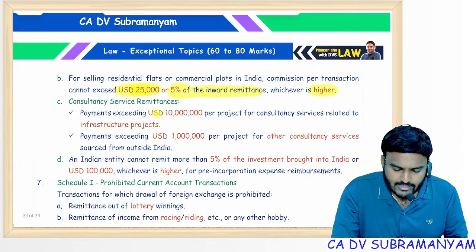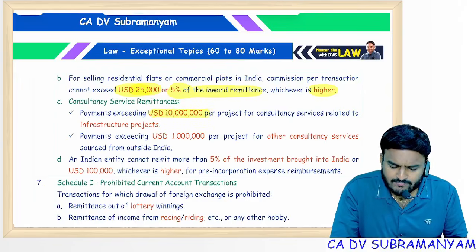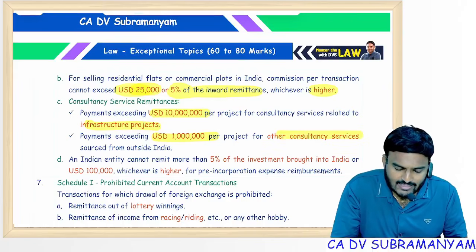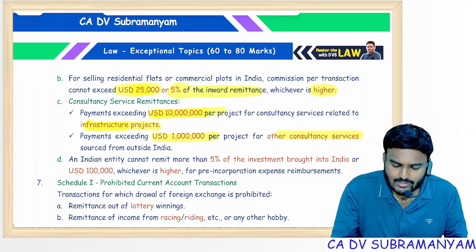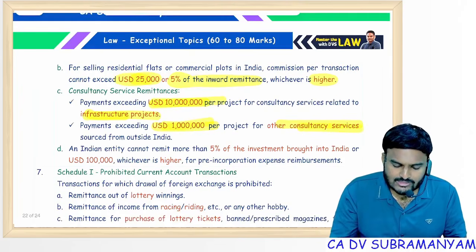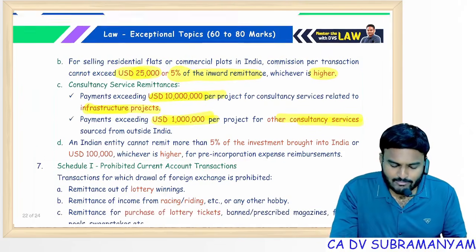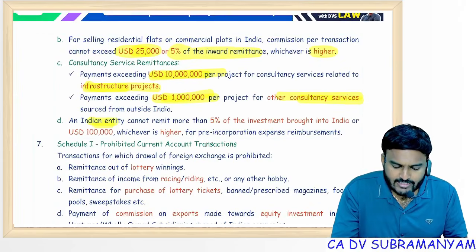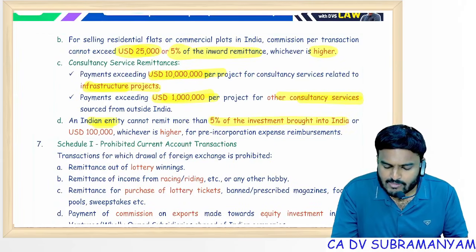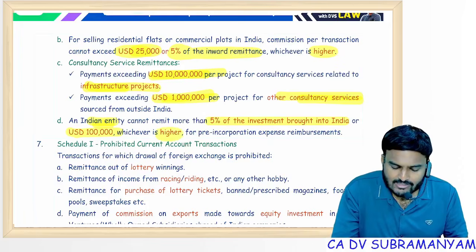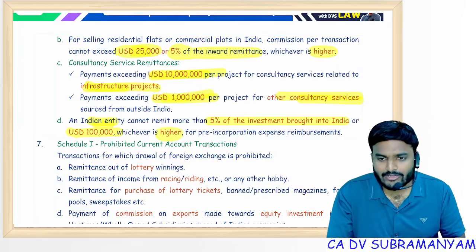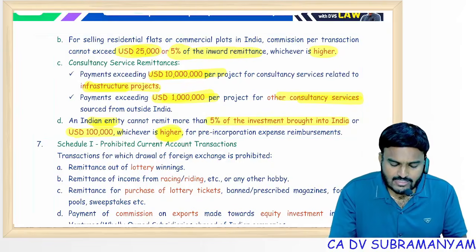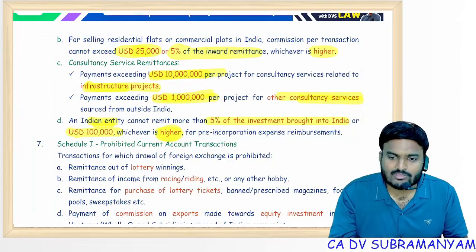Consultancy service remittances: up to 10 million USD for infra projects, and up to 1 million USD for other projects. Up to these amounts, RBI permission is not required. For pre-incorporation expenses, an Indian entity can remit up to 5% of investment brought into India or 1 lakh USD, whichever is higher, without RBI permission.